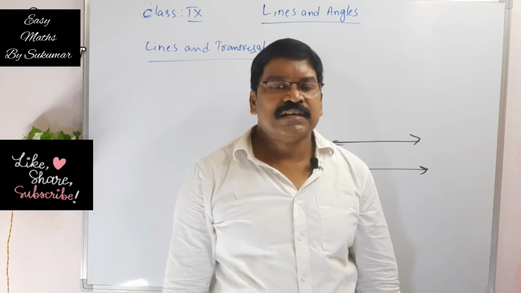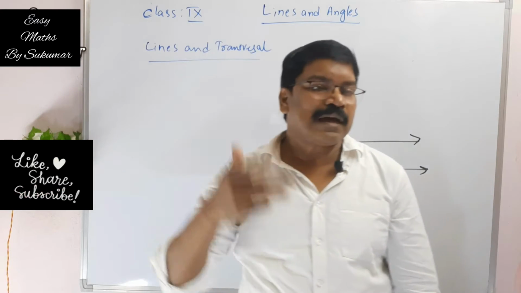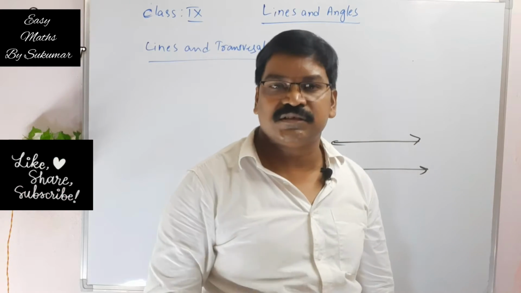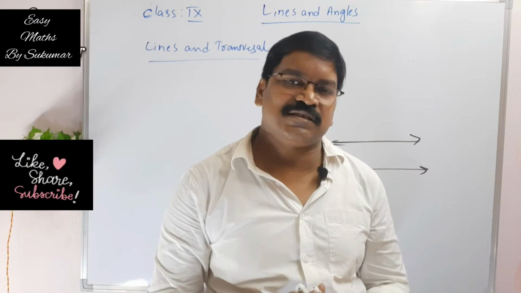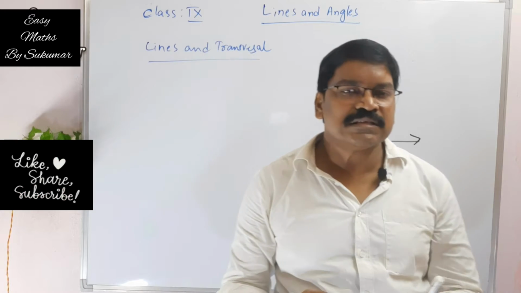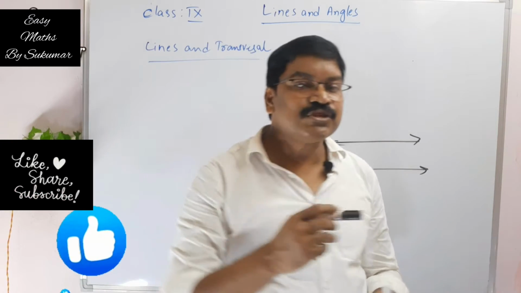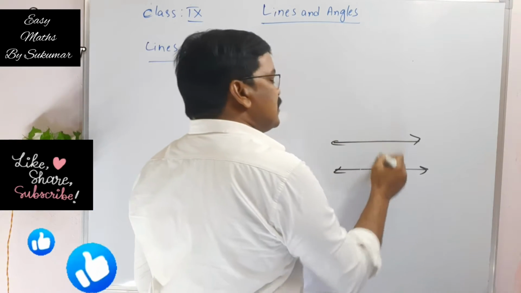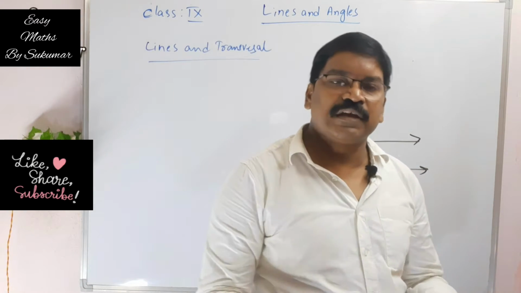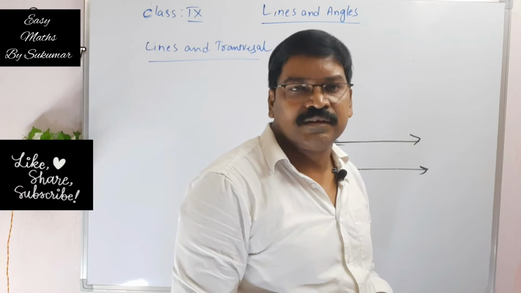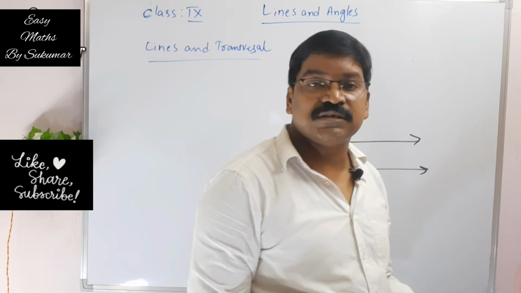Similarly, the rules in your book are parallel lines. They do not intersect each other. Even though we produce them on either side, they may not intersect. Parallel means they do not intersect and the distance between them is constant. The distance between these two parallel lines is constant, so we can say they are parallel lines. They do not intersect each other, right?